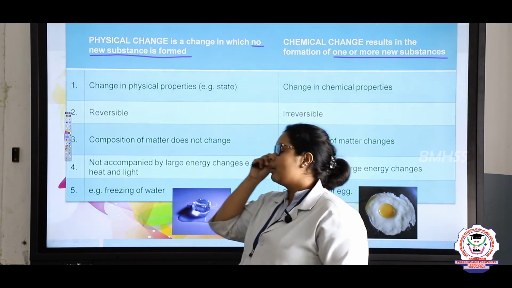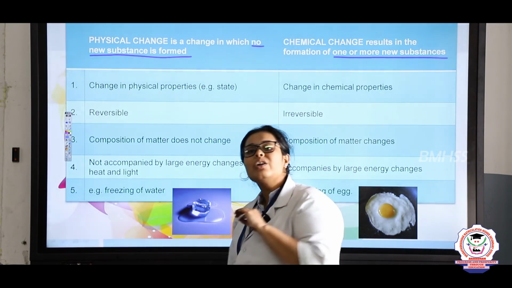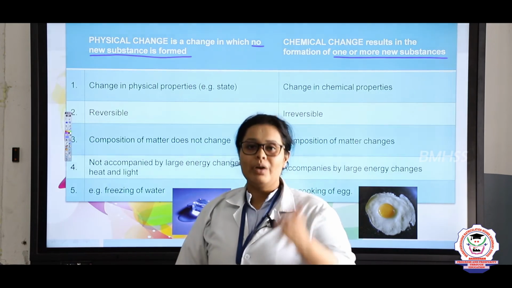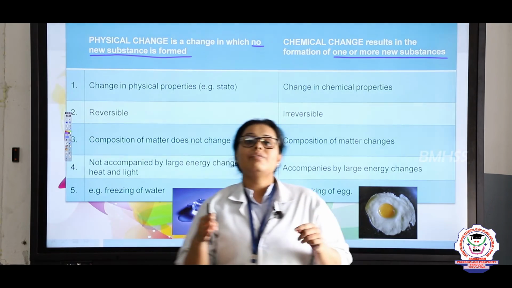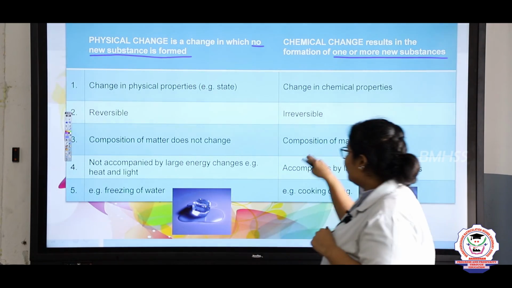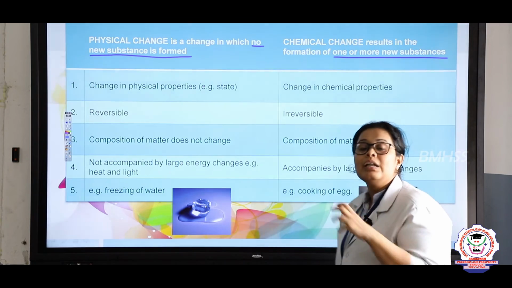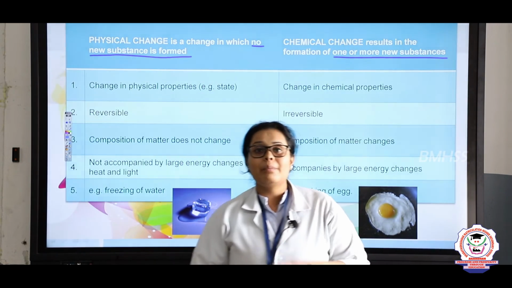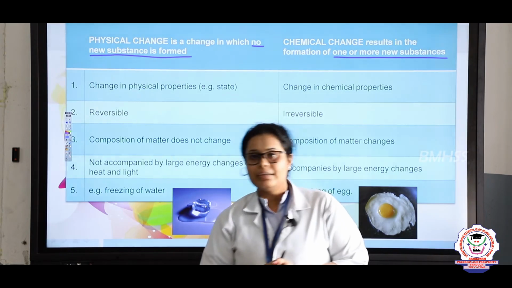Now the third one, the composition of the matter does not change in a physical change. That is, water remains water whether it is in ice or in liquid state, right. Here in a chemical change, the composition of a metal or an element will entirely change. It will not remain as the previous one, right.